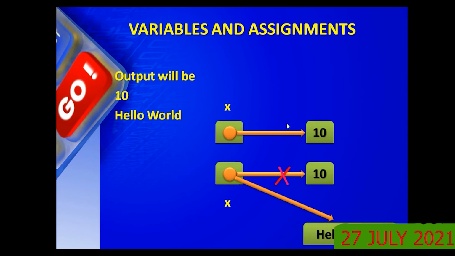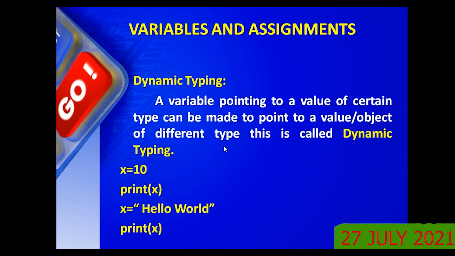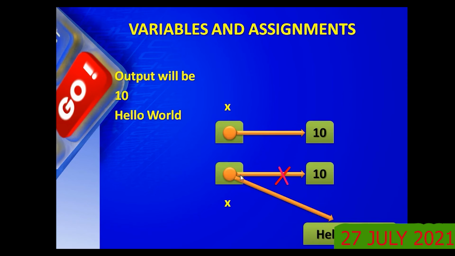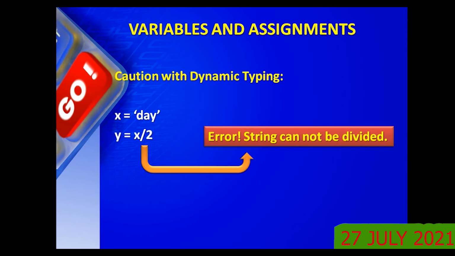Now diagrammatically you can just see here. The variable x was already pointing to 10. Due to the statement x equal to hello world, earlier it was pointing here, now it will not point there, it will start pointing to hello world. Getting the idea? This is called dynamic typing. So dynamic typing is that a variable can point to one type of value, and it can also point to a different type of value.